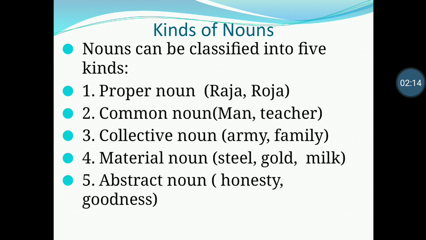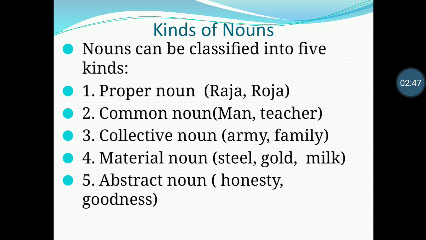Kinds of nouns. There are 5 kinds of nouns: proper noun, common noun, collective noun, material noun, and abstract noun. A proper noun is the name of a person, place, or thing. They are unique. We cannot use that name for any other person, place, or thing. They are called proper nouns. For example, Raja, Roja, Madurai, Taj Mahal, etc.